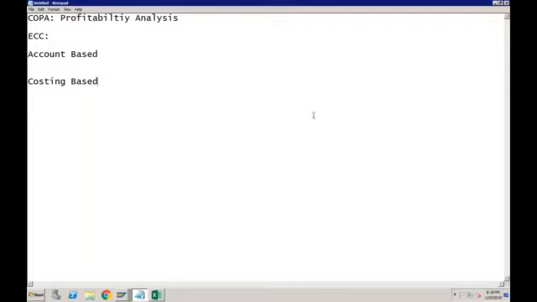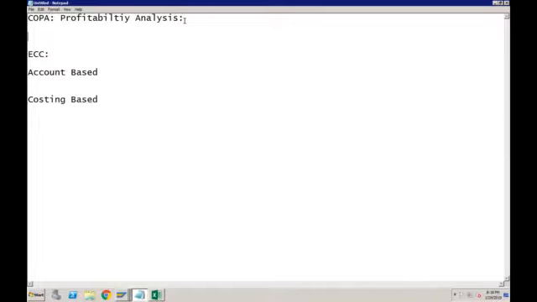Varun, do you have any knowledge on COPA? Ujay? No, Gaurav. Okay, let me explain now. So first of all, before I go into account-based COPA and costing-based COPA, I will just give you a quick overview of what exactly COPA is. COPA is one of the submodules within controlling, which is mainly responsible for multi-dimensional reporting.